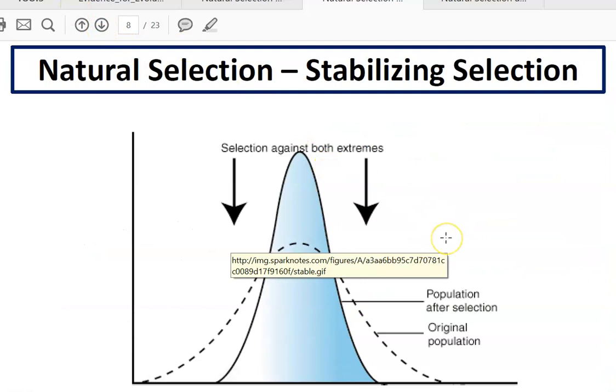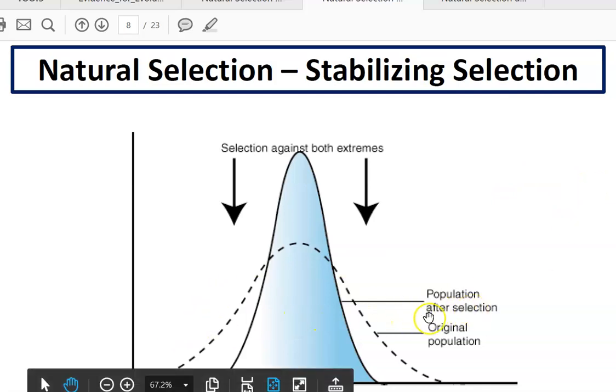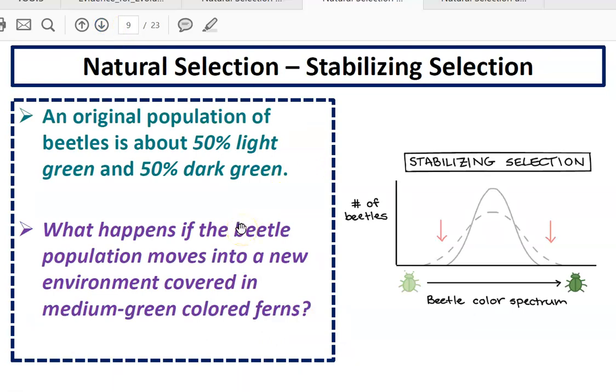All right, so the next type of selection is stabilizing selection. And we said before that stabilizing selection is when you have selection against both extremes of versions of the trait, and it selects for the medium, the mean, the average. So say, for example, an original population of beetles is about 50% light green, 50% dark green. What happens if the beetle population moves into a new environment covered in medium green colored ferns? So what's going to happen?